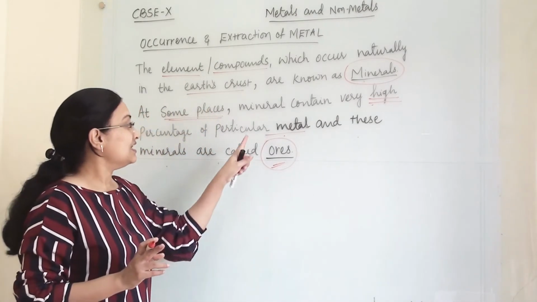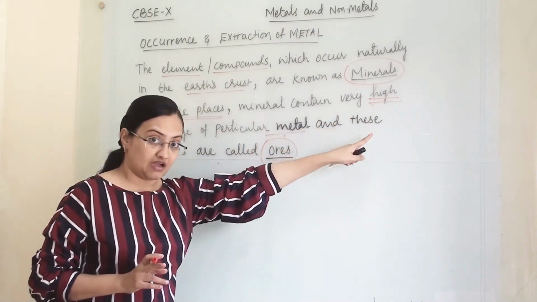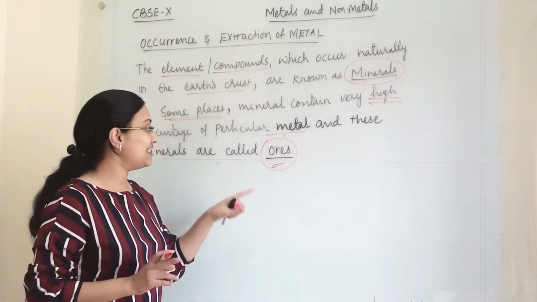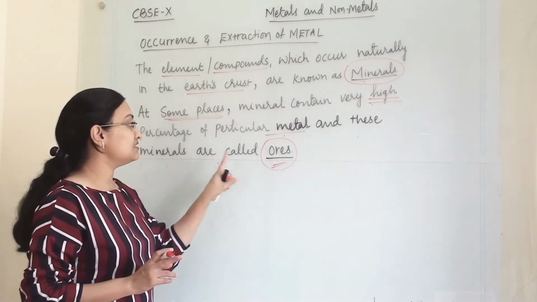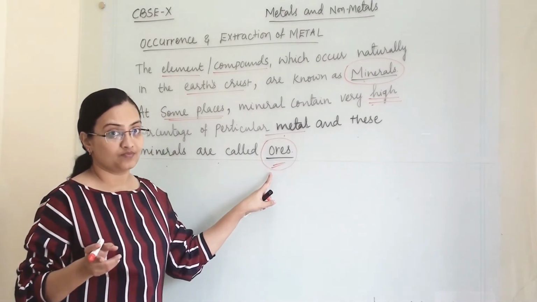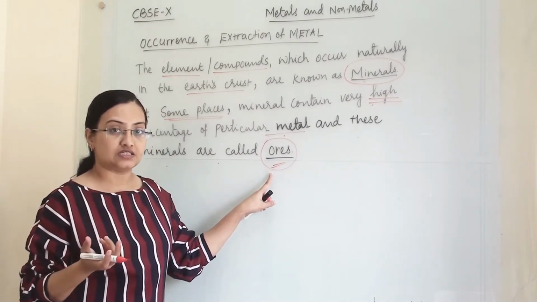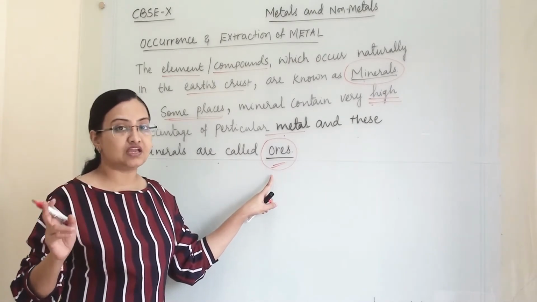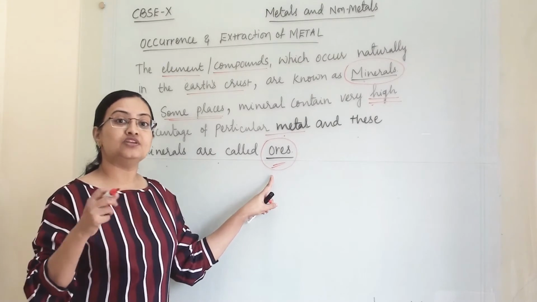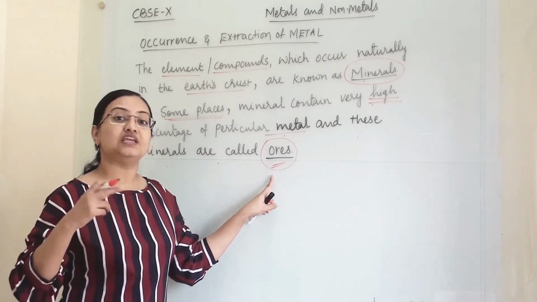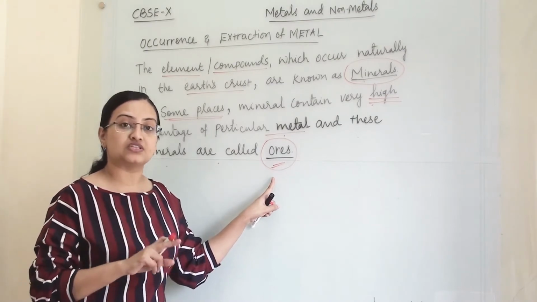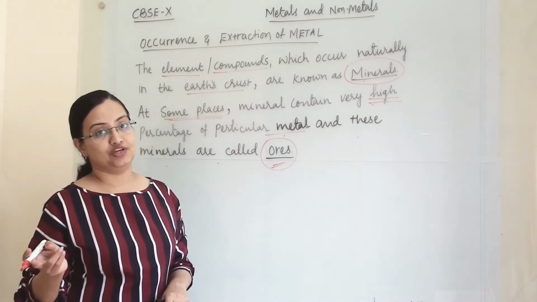So when the percentage is very high and that extraction process is profitable, then those minerals are termed as ore. For example, bauxite. In bauxite, the percentage of aluminium is very high. So to extract aluminium from bauxite is very easy and it is profitable. So that's why we termed bauxite as an ore of aluminium.